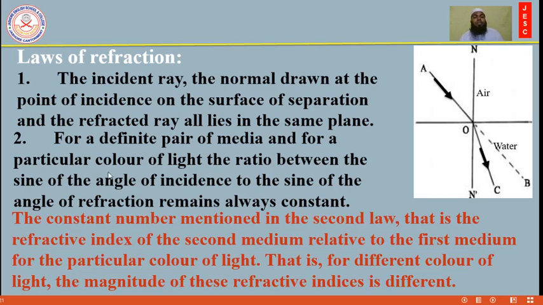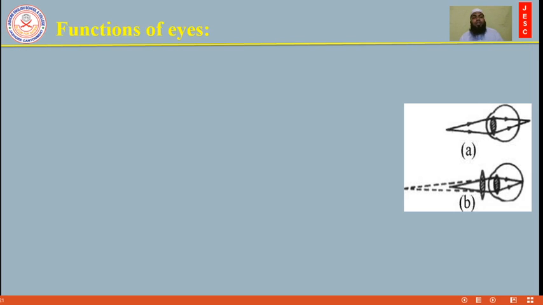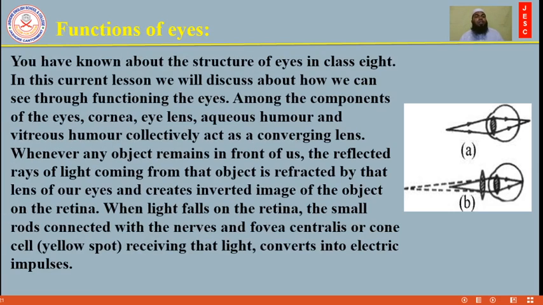And dear students, this second law, according to its inventor, is called Snell's law. Remember it. Dear students, function of eyes. You have learned about the structure of eyes in class 8. In this current lesson, we will discuss how we can see through the functioning of the eyes. Almost all the components of the eyes, cornea, eye lens, aqueous humor, and vitreous humor, collectively act as a converging lens, that means a convex lens.